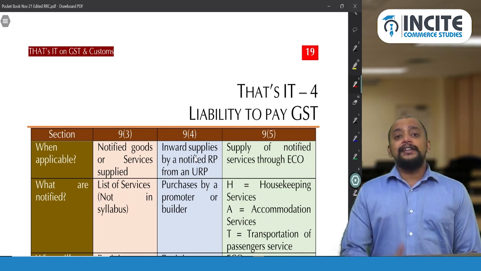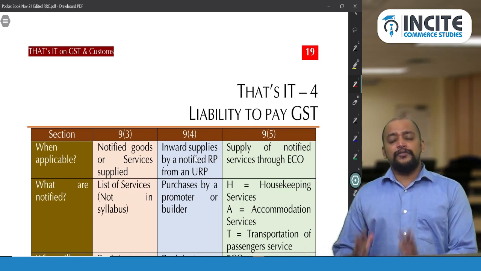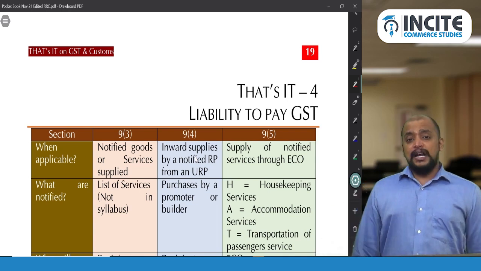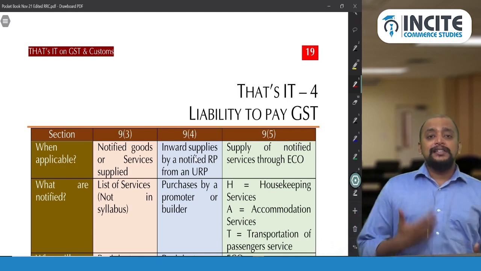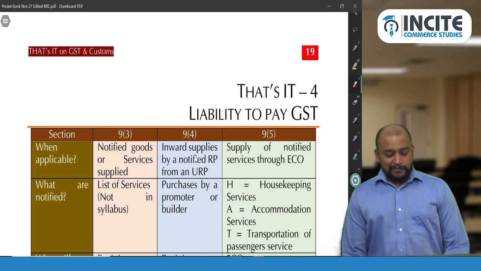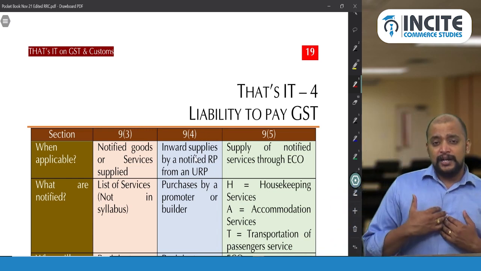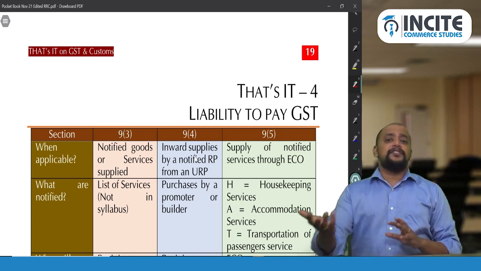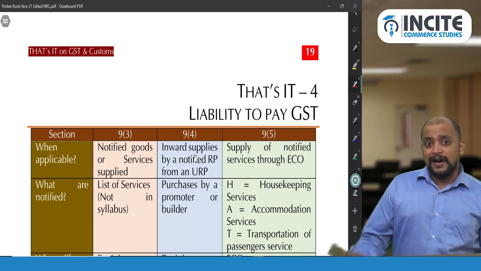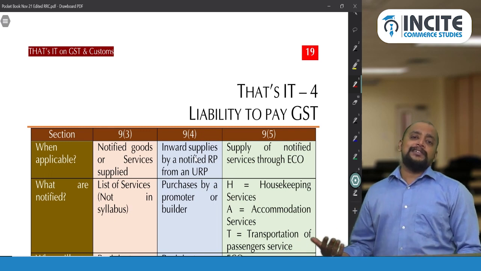And 9 subsection 3, 9 subsection 4, 9 subsection 5 are exceptions to the general rule that the supplier is liable to pay GST to the government. There are two things, FCM and RCM. In case of FCM, the supplier will pay GST to the government and recover it from the recipient. Whereas in case of RCM, the recipient only will pay GST to the government.